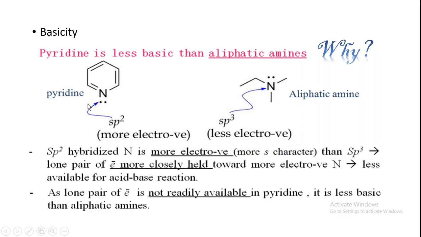So pyridine is less basic than aliphatic amines. This is the overall reason for the lower basicity of pyridine than the aliphatic amines. Next, tautomerism.